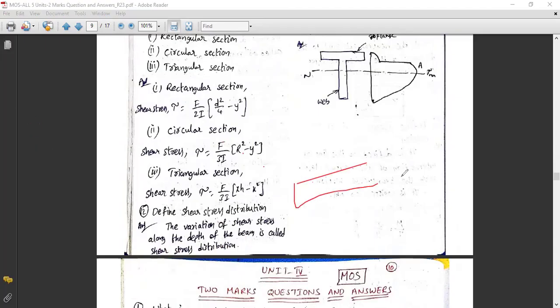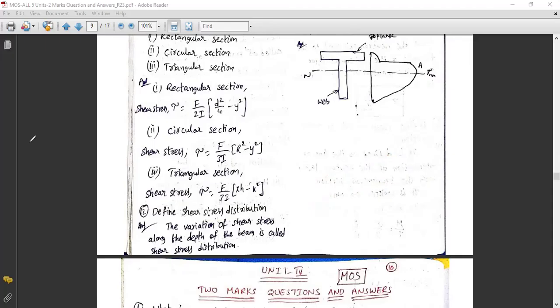So this is the beam, if you are saying. The shear stress distribution follows only upon this D. We are only concentrating on D. Then only is it a shear stress distribution, as given according to the question.